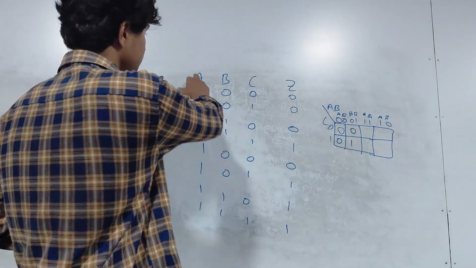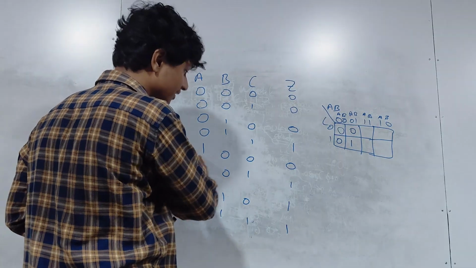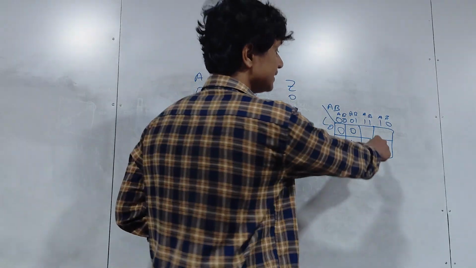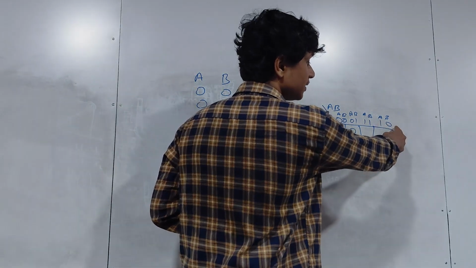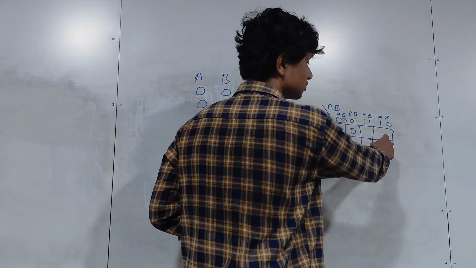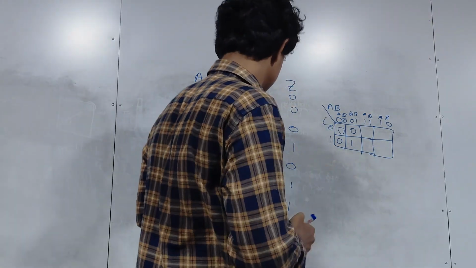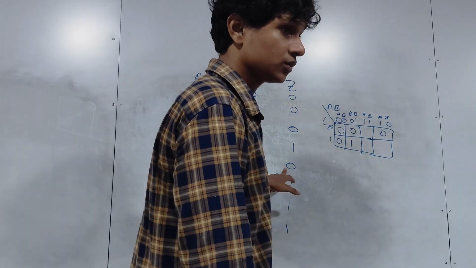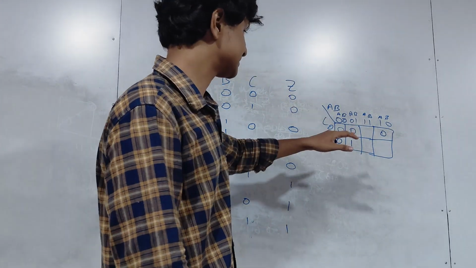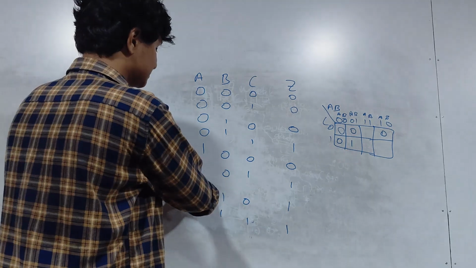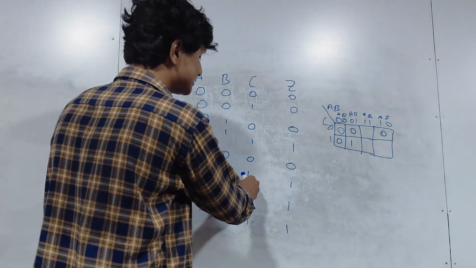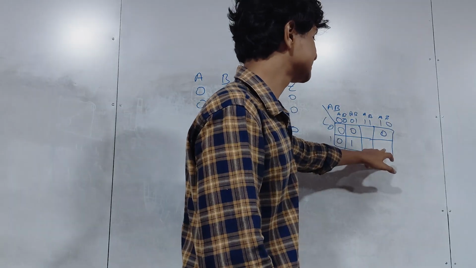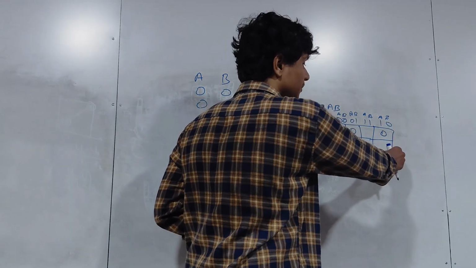Next, A is 1, B is 0 and C is 0. Where is that? This place. A is 1, B is 0 and C is 0. So this box, right? So in that box, what is the output? 0. Okay? Next, you're looking at this. A is 1, B is 0, C is 1. A is 1, B is 0 and C is 1. So you know that it's going to be in this column, right?